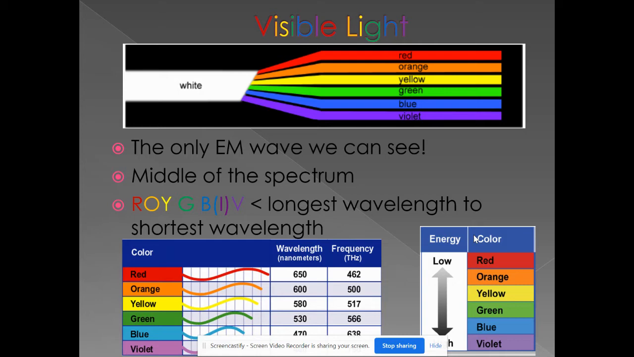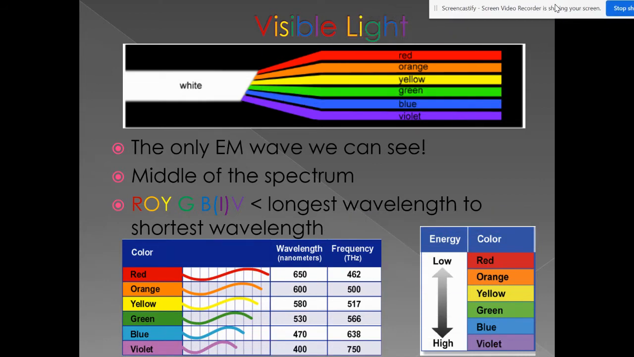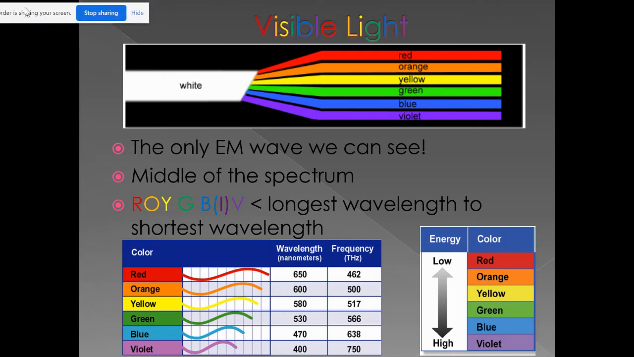So remember, the electromagnetic spectrum is all arranged by wavelength. Red has the longest wavelength of all the colors, whereas violet has the shortest wavelength of all of our colors. Let me just move that out of the way so you can see that. Okay, so that's why our colors go in that order. They go from the lowest energy to the highest energy based on wavelength. Visible light is the only one that we can see. So we can see because of the visible light spectrum. We get color and sight from this.